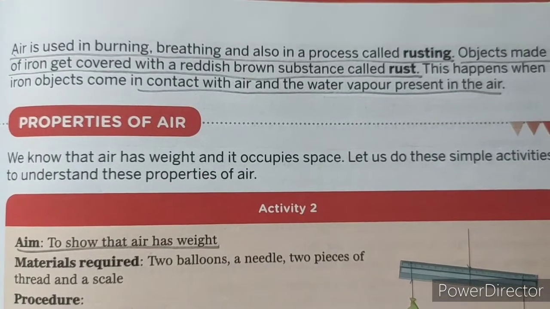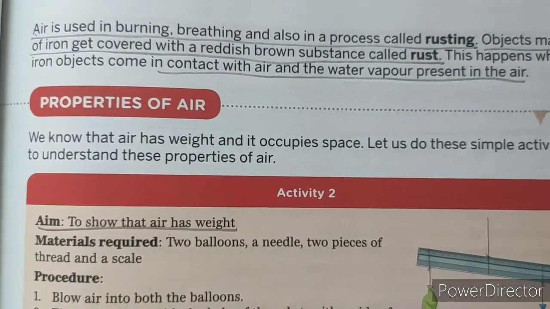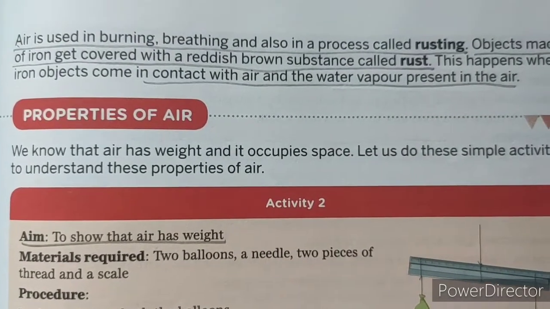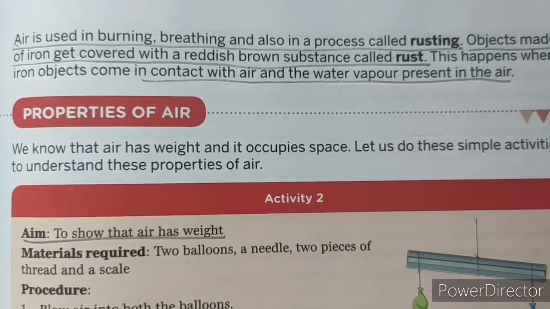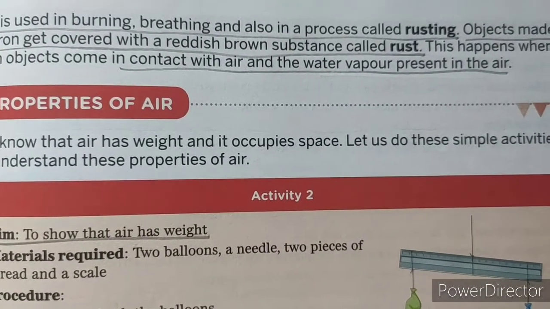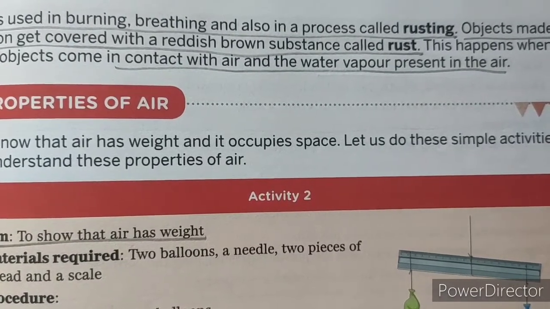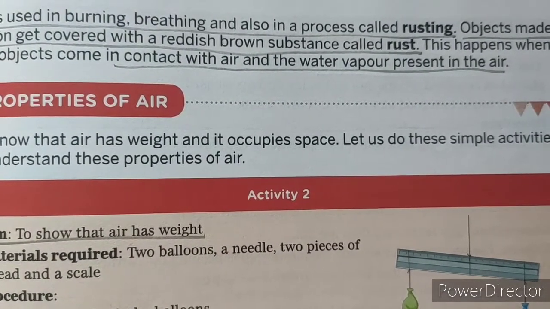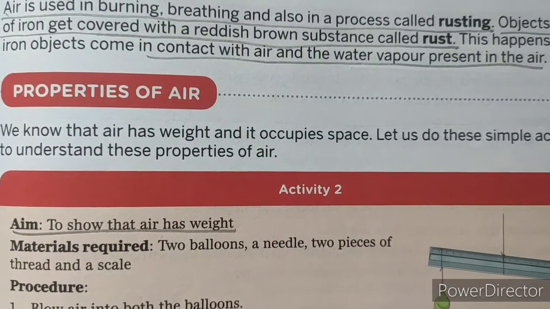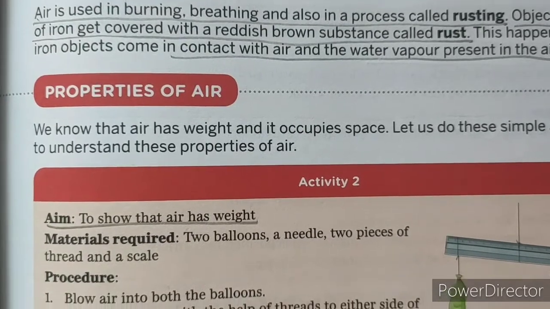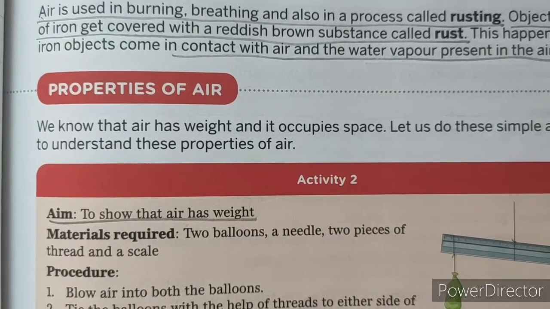When the objects get... எப்படி rust form ஆகுது objectsல் அப்படின்னா, when the object made of iron is being turned into reddish brown, அதுக்கு பேர் தான் rust. When it happens is when the iron material is in contact with air and water vapor. Air ஓடையும் water vapor ஓடையும் contactல இருக்கையில் this rust will happen.